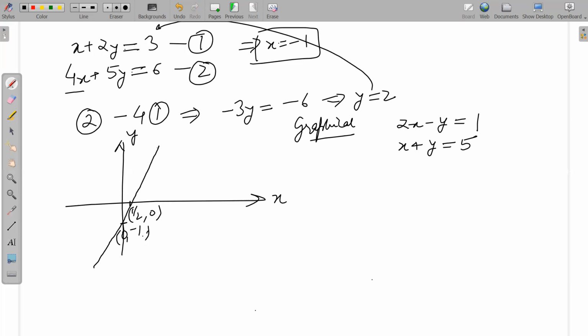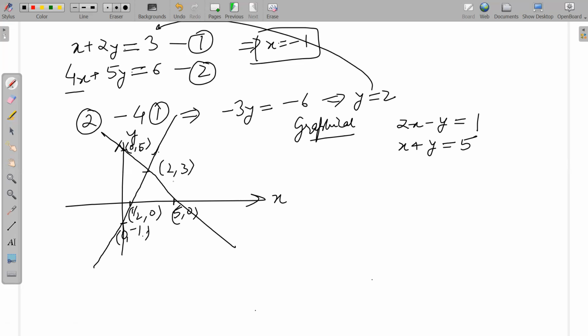So you have one line like this, and the second line has x-intercept 5 and y-intercept 5, so 0, 5 and 5, 0. If you had a graph paper, it would be easy to see the intersection point. We don't have a graph paper, so I'll tell you the answer: these two will intersect at 2, 3.